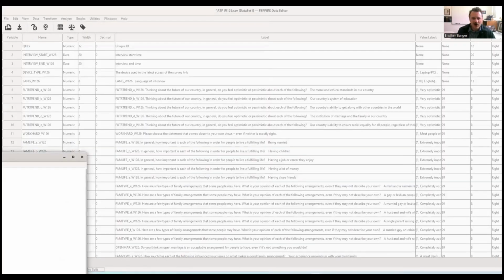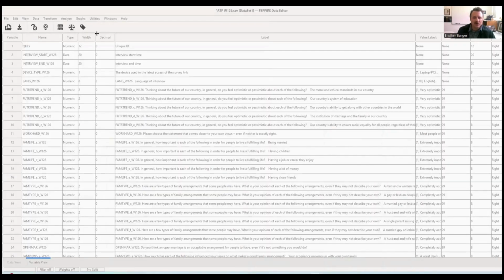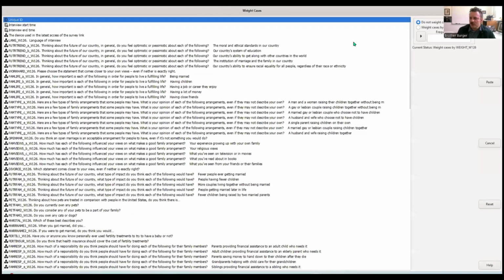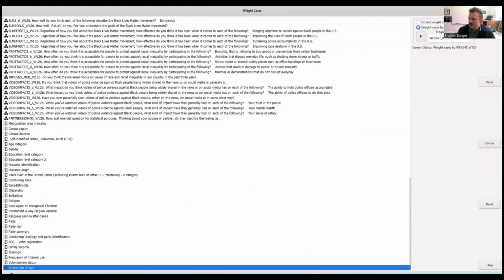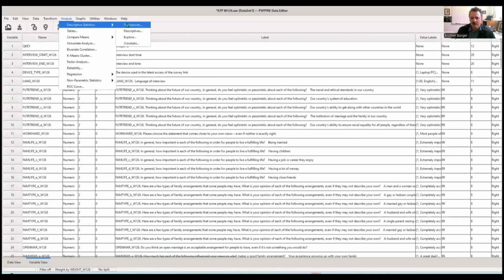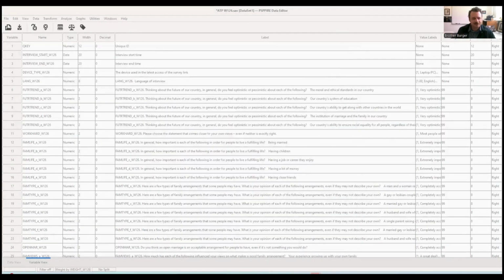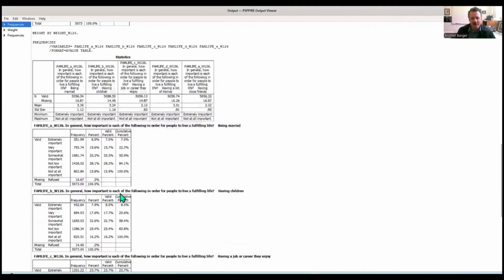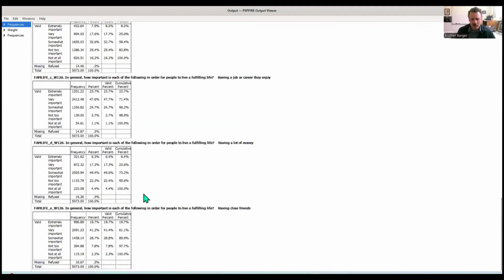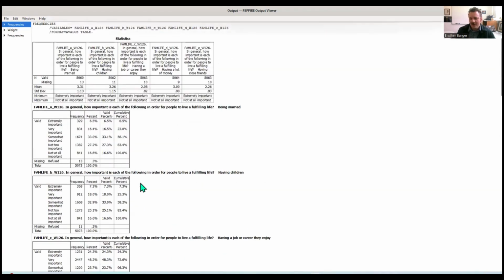And now we need to run it again with the weights on. Put my output to the side here. We'll turn our weights on so we can get those weighted percentages, and let's run those frequencies again. Okay, so make sure in your output, this is all you've got, so you only have the unweighted frequencies and then the weighted frequencies. It'll make your life so much easier on this next stage.